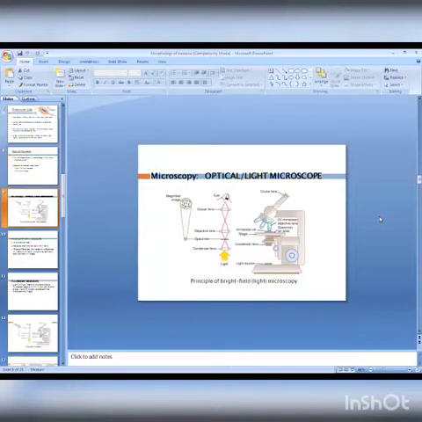In the optical or light microscope, different glass lenses and a source of light, either natural light or artificial light, are used. While in the case of the electron microscope, a beam of electrons is used. So this one is a picture of the compound microscope, which we routinely use, which has the base, condenser, then the objective. Three different types of objectives are there: low power, high power, and high immersion lens. And the ocular lens, or eyepiece.